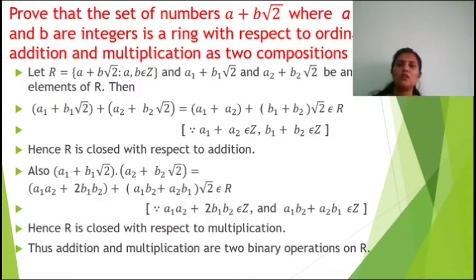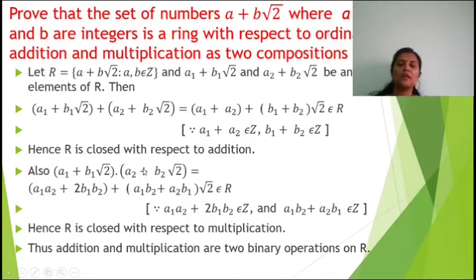So let R be equal to the set of a plus b root 2, where a, b are elements of Z, the integers, and we take two elements, a1 plus b1 root 2 and a2 plus b2 root 2, any two elements of R. Then their sum, a1 plus b1 root 2 plus a2 plus b2 root 2, is equal to, combining the terms without the radical, a1 plus a2 plus b1 plus b2 into root 2, which is an element of R. We know this is an element of R because a1 plus a2 is an integer and b1 plus b2 is also an integer. Hence R is closed with respect to addition.